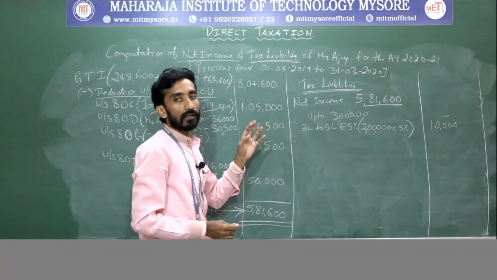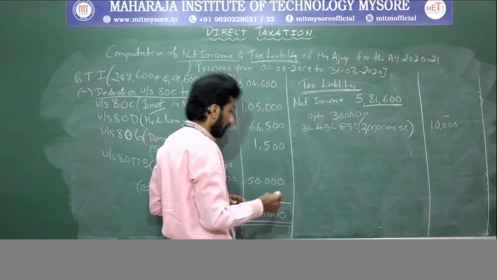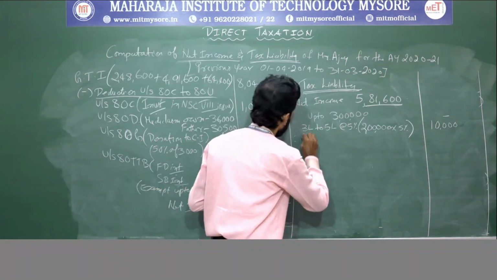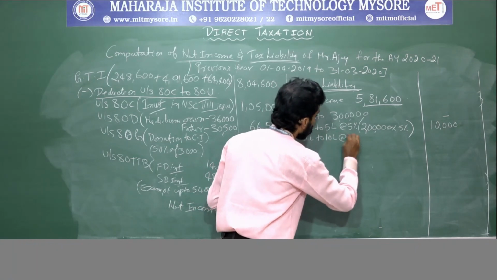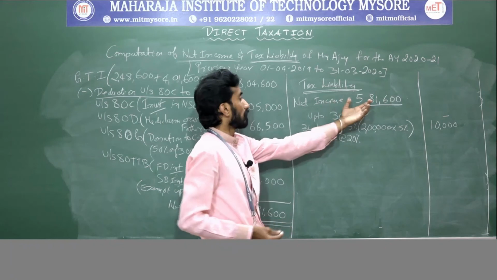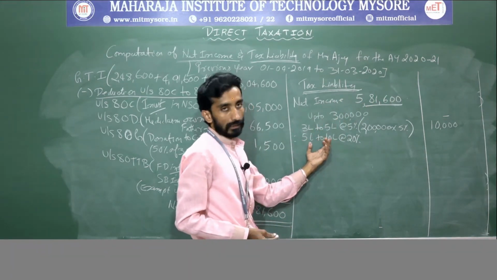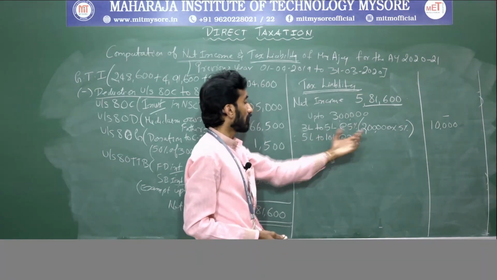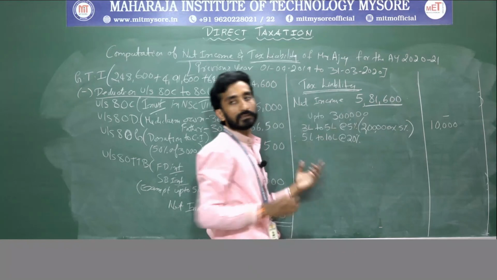Afterwards, the slab of 5 lakh to 10 lakh is at 20%. So this net income falls in the bracket between 5 lakh to 10 lakh. What is the difference amount from 5 lakh to 5,81,600?